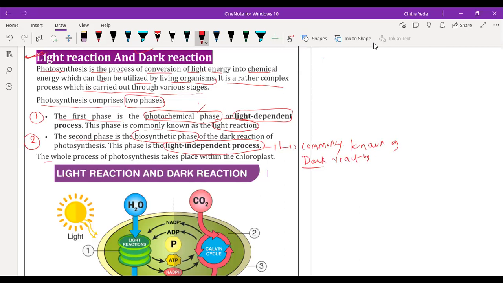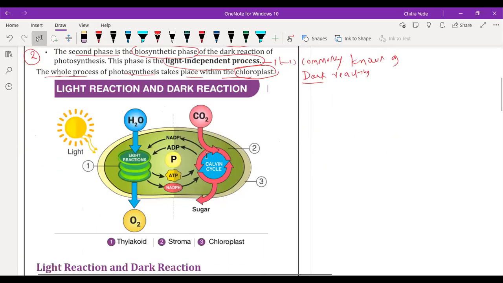The whole process of photosynthesis takes place within the chloroplast. So the light reaction and the dark reaction, both processes take place inside the chloroplast only. Okay. So now we are going to discuss the diagram first, then we will discuss the theoretical part.